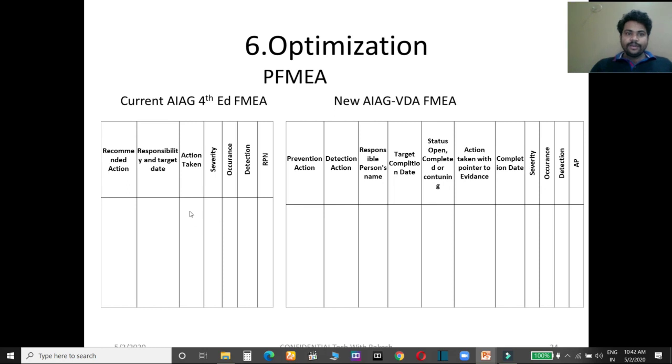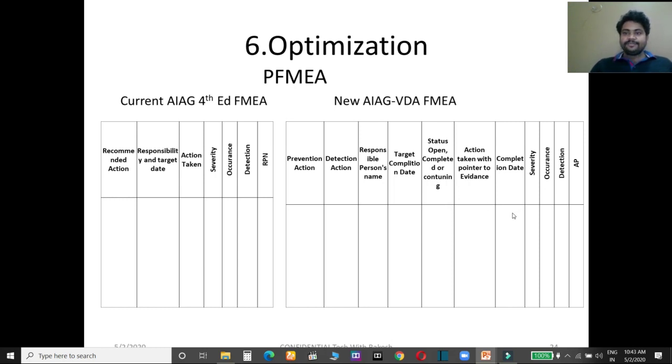So here you have to show the status. In the old FMEA, PFMEA, the status of your task was not mentioned, but here the status of the task has been mentioned. It is newly added. So whether your task is open, completed, or continuing, you have to mention the status. Action taken with pointer to evidence: what actions have been taken, you have to write here. And what is the completion date? If your status is open, then when you are going to complete it, you have to write here.